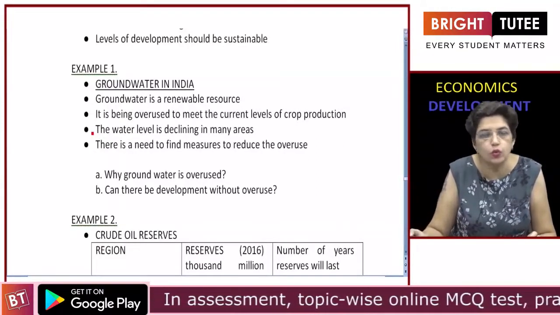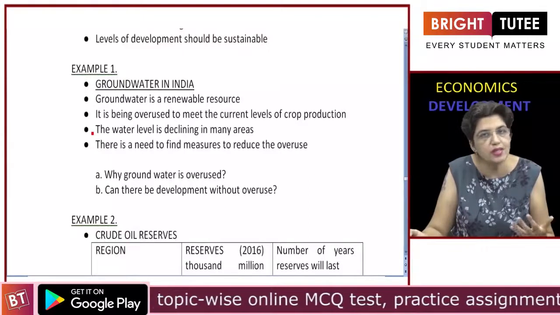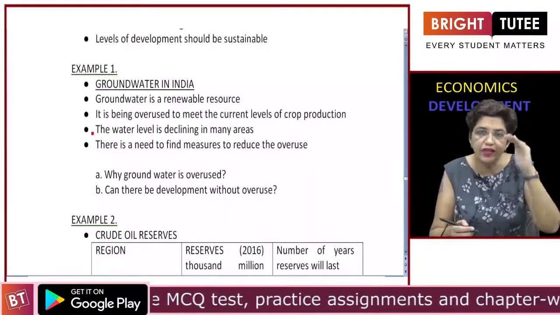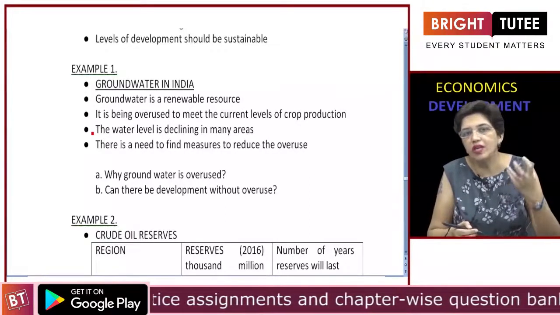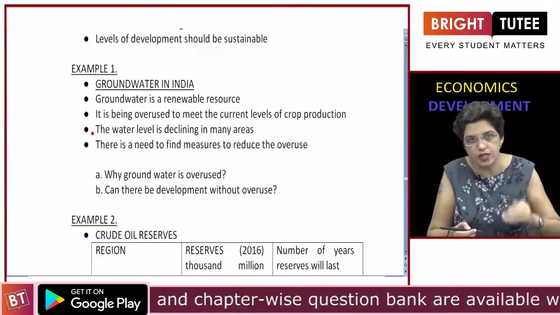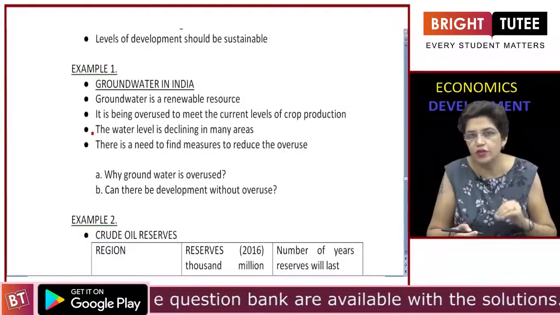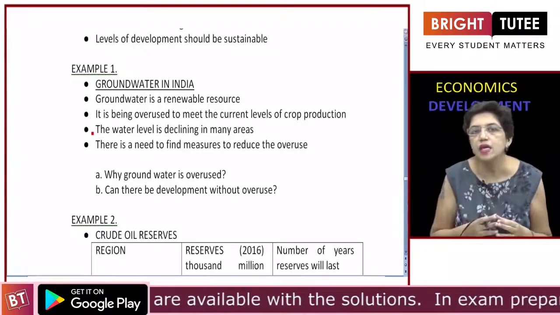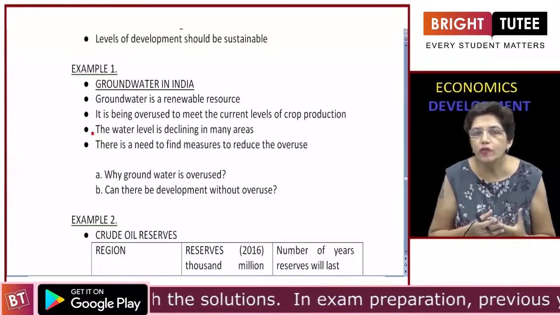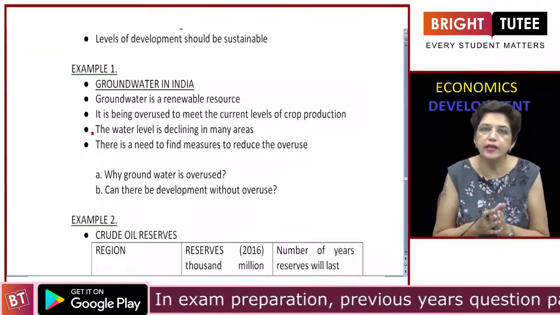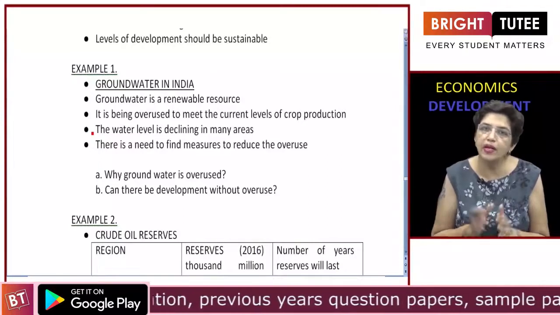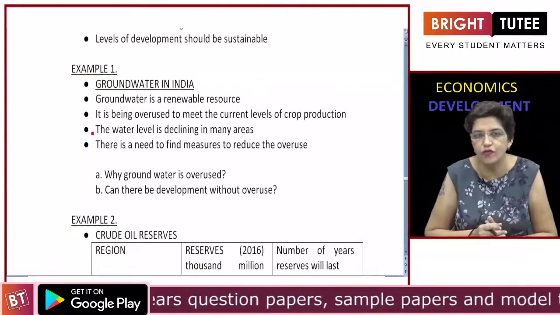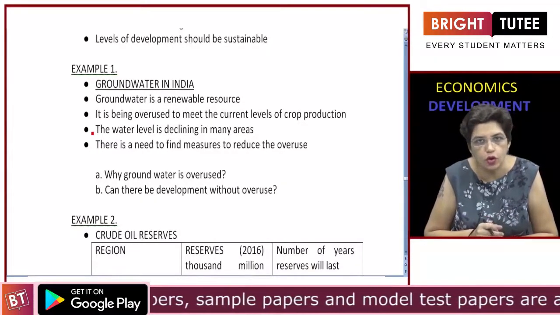First is the groundwater in India. The groundwater is a renewable resource. Whenever there is a rainfall, some of the rainwater gets absorbed and seeps into the deeper layers of the soil. That is collected as groundwater. Now in India, what's happening? Earlier, most of the farmers were dependent only on the rainfall for irrigation of their crops.